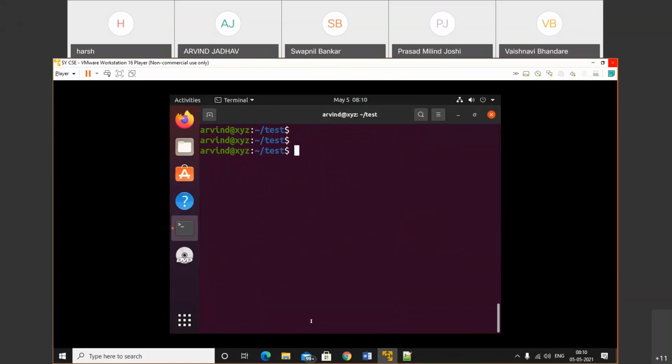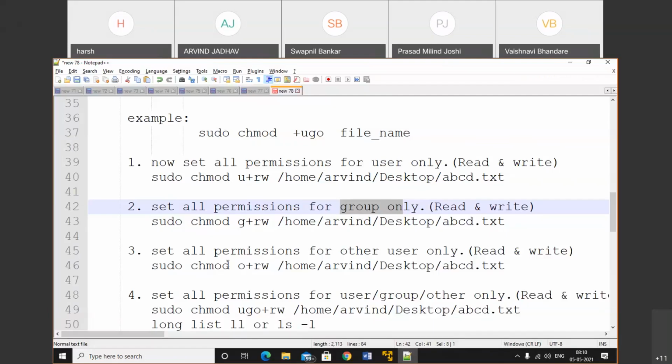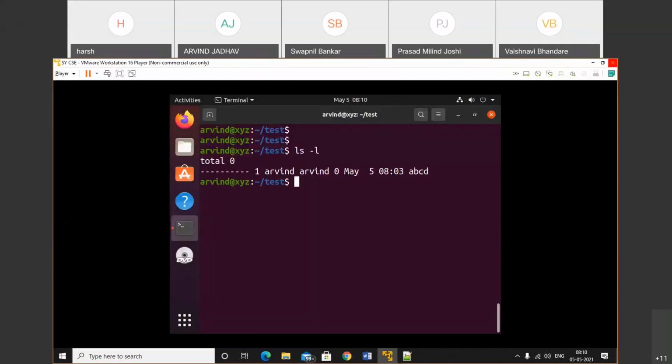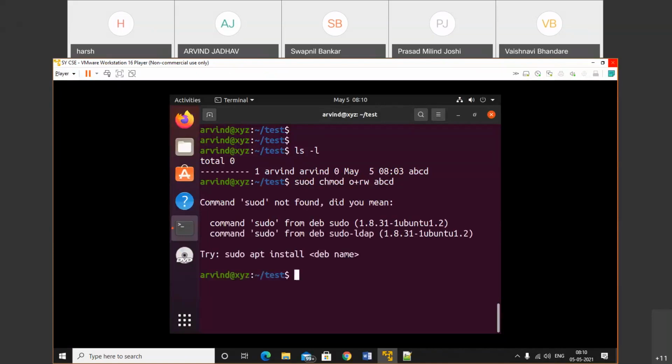Okay, now the next question is set all permission for the other user only. So the rest of the users must be empty. Let's do that. ls -l, chmod other plus read write, and the name of the file is abc.